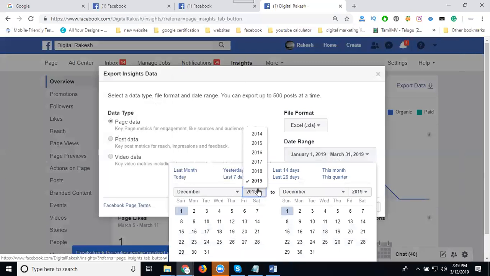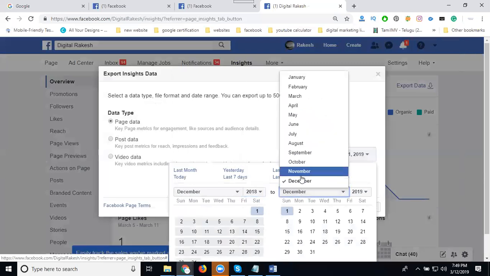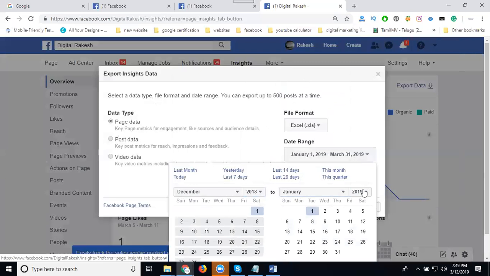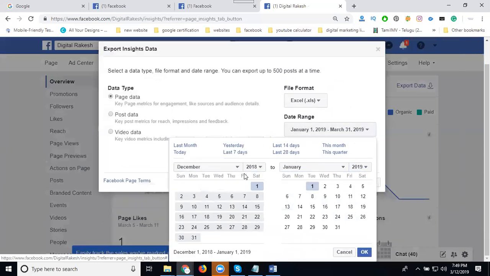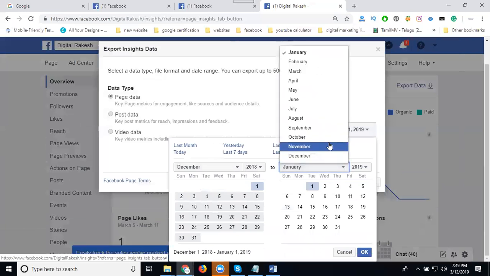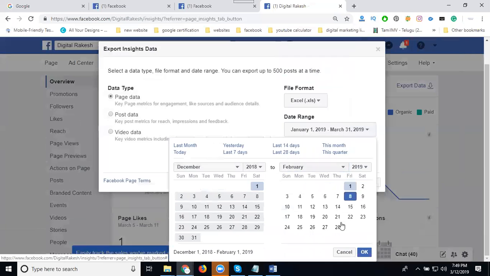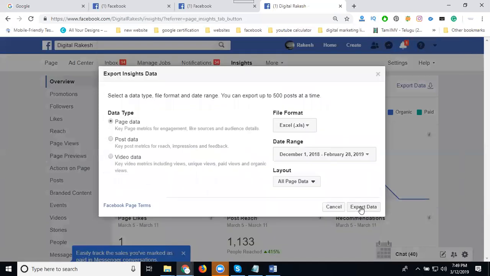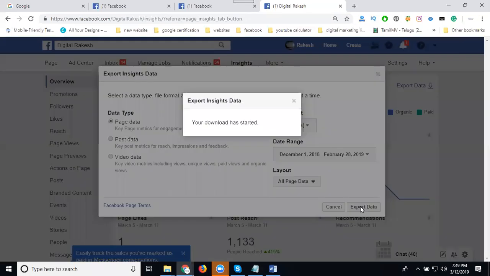December 2008, January 2009. It will be selected like that also. Suppose you select up to February 28th. So how many months? December 1st to February 28th, total 3 months. The report will be downloaded as per your option. Click OK, export your data.